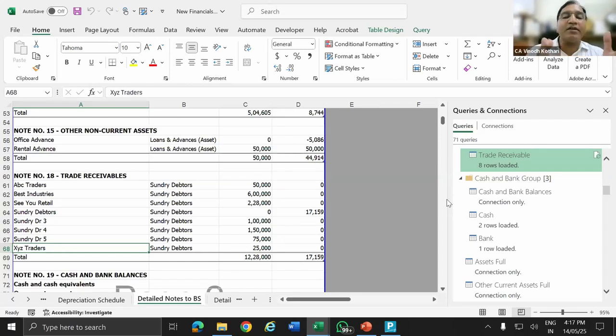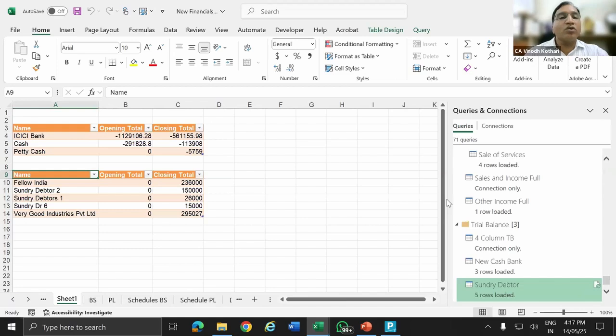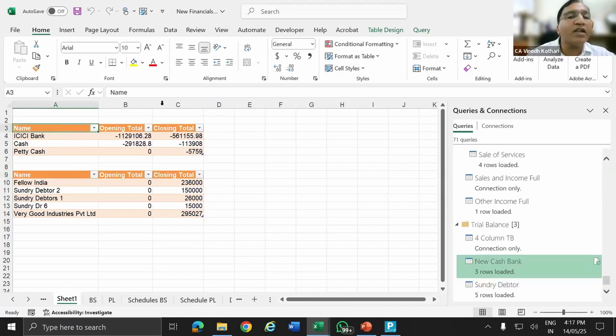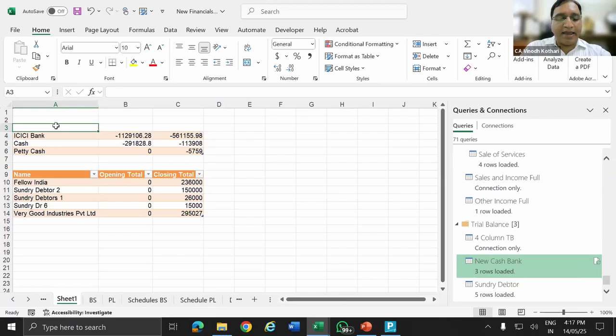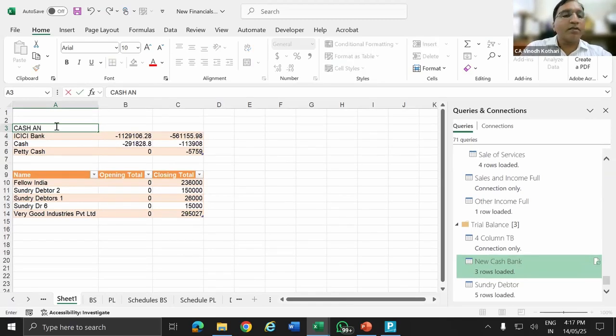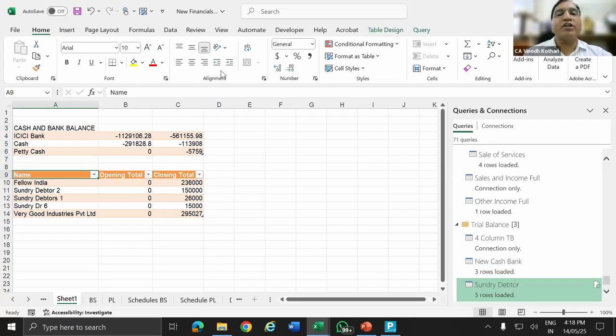So tables helped me analyze this and then I understood that the power of a table is that when the source data is changed, the rows are automatically inserted and added by the table. So everything is what? Table. It is not an Excel schedule. It is a table. So if you see every table, one table design is there on the top. So what I'm going to do, I don't want the header. So I'm going to remove the header and I'm going to give cash and bank balance. Then here also I don't want header.